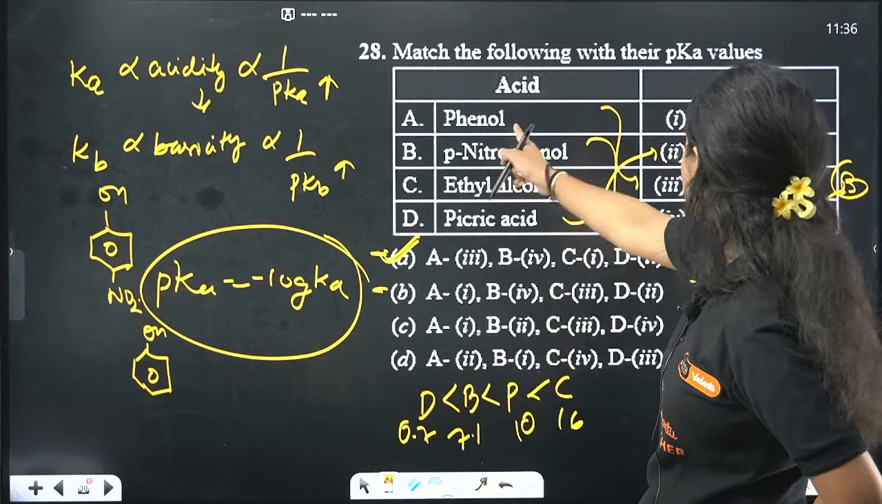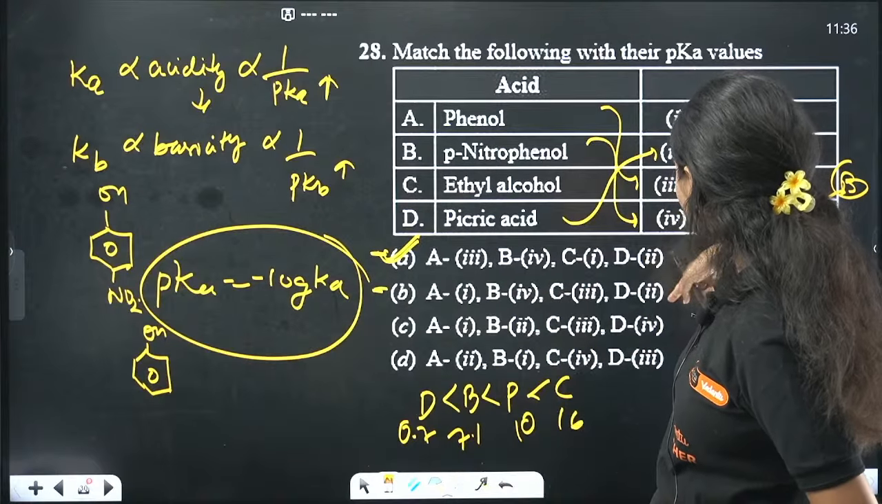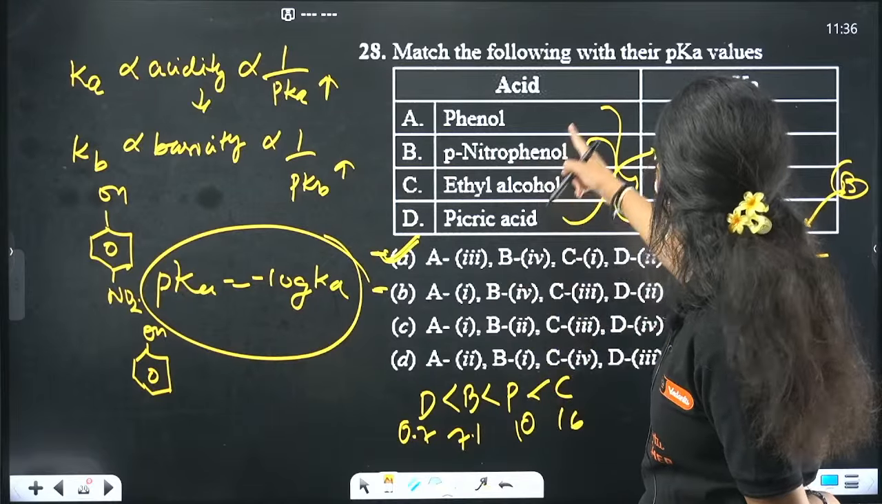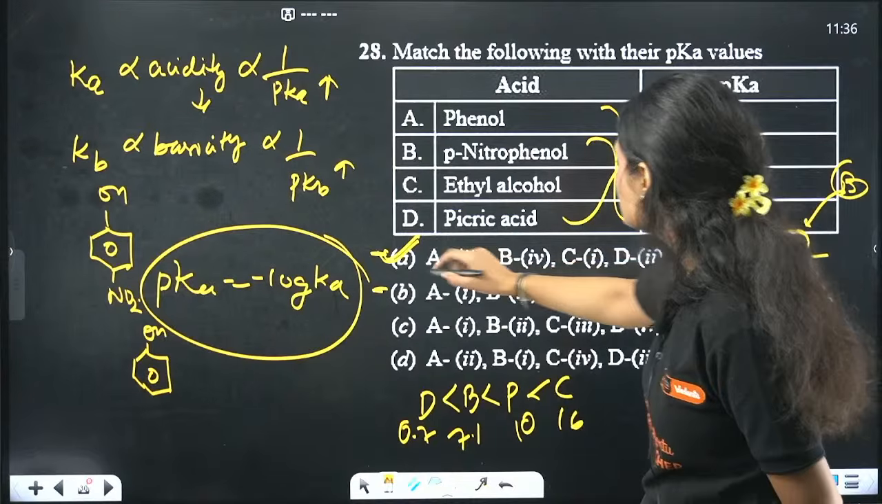So which is the correct answer? Phenol is 10, which means A is 3. Option A.